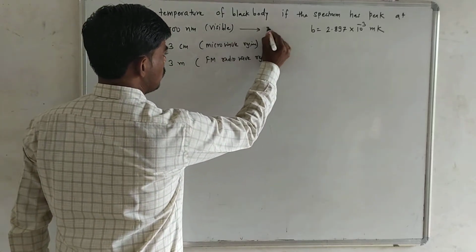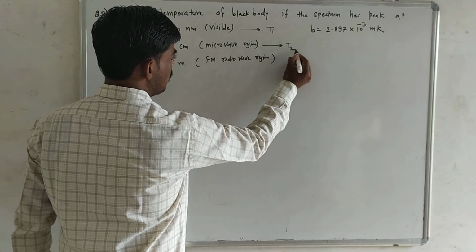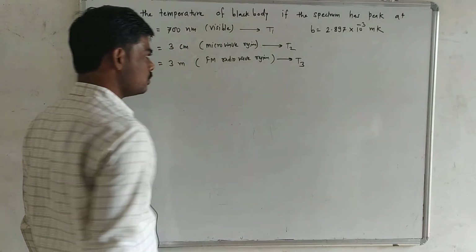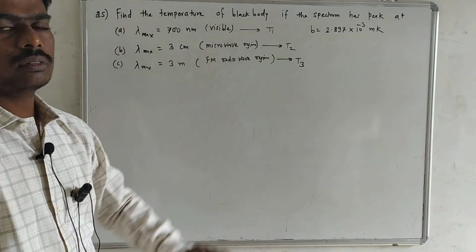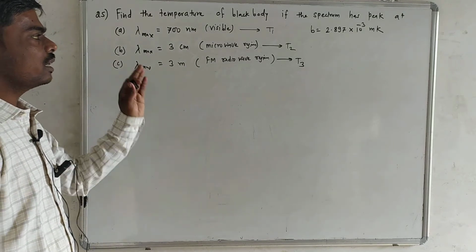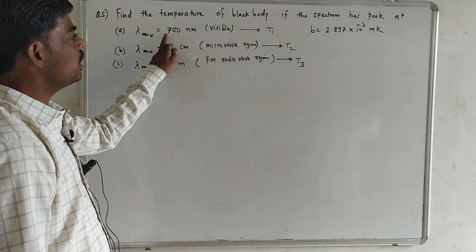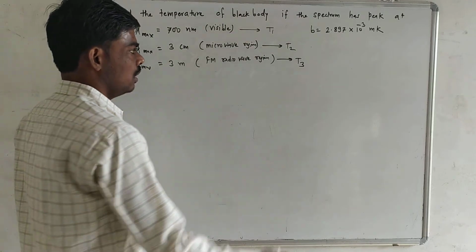So suppose this is temperature T1, this is temperature T2, this is temperature T3, that we have to find out. So we must understand what is the relation between lambda max and temperature.